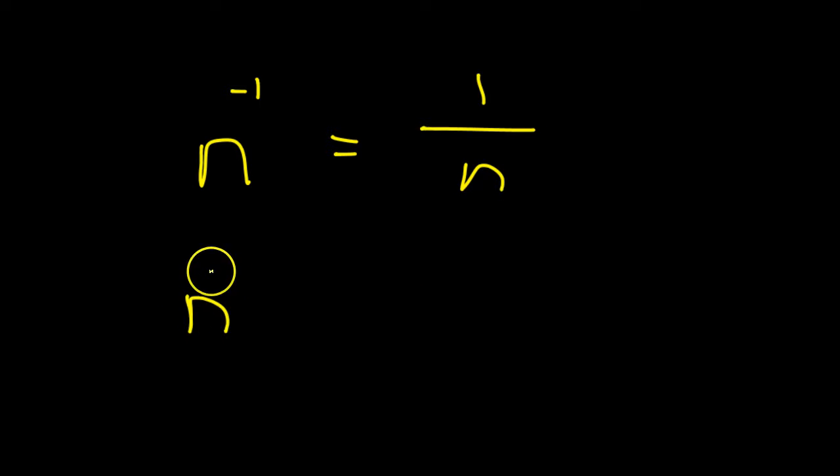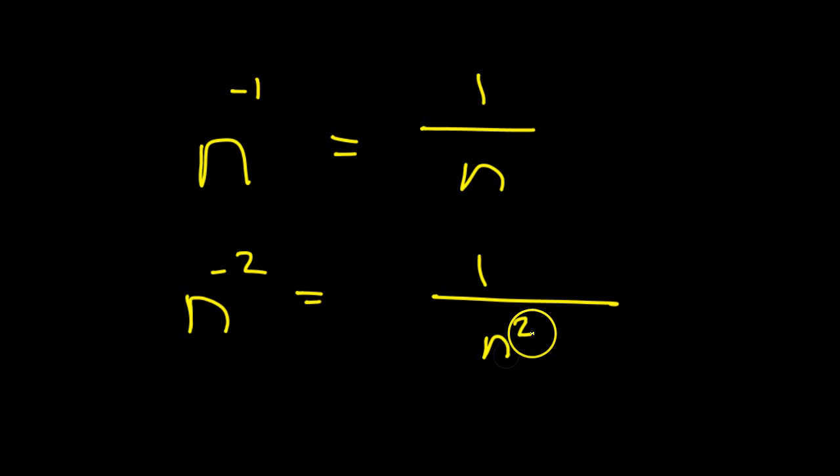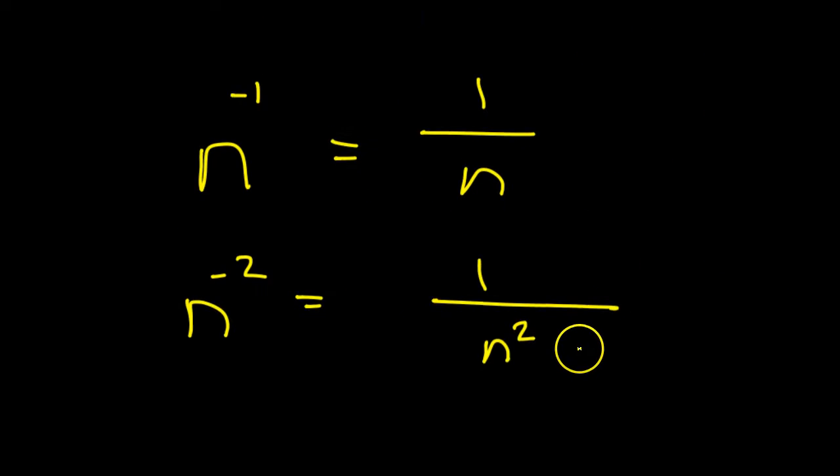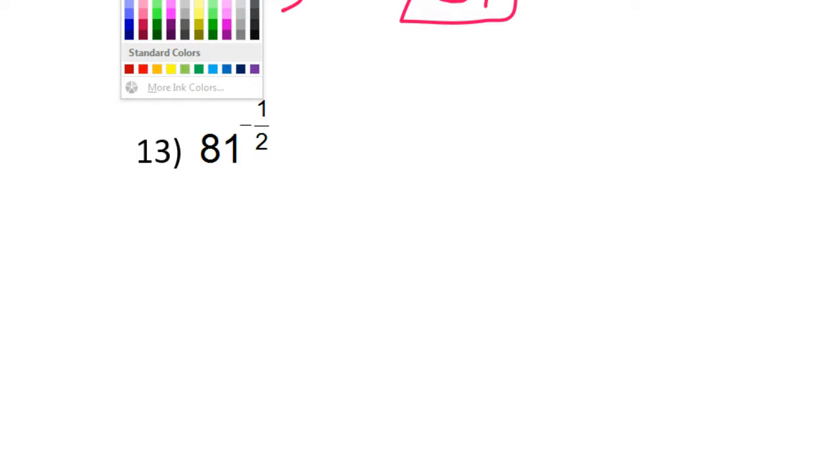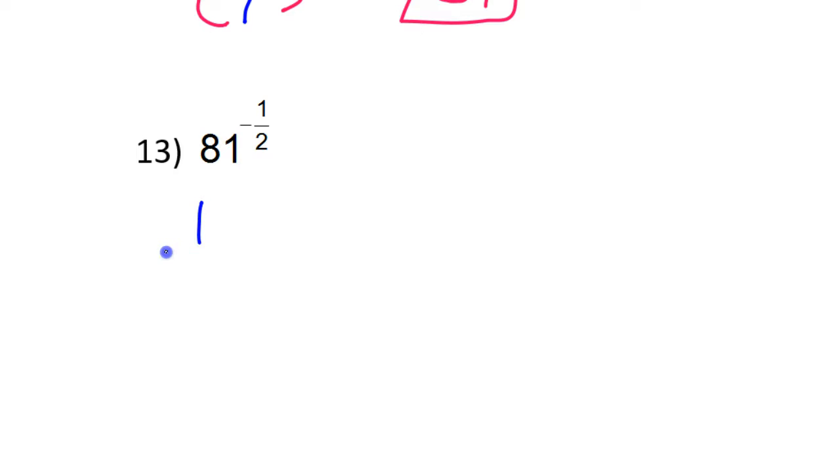If I have n to the -2 power, that means 1 over n squared. So we're dropping things down to the denominator. So if I have 81 to the -1/2 power, the first thing I'm going to do is realize that that means 1 over 81 to the 1/2 power. All right, I've taken care of the negative exponent.